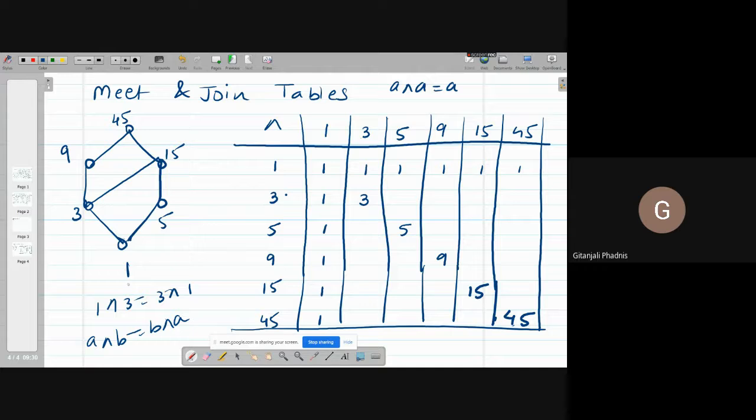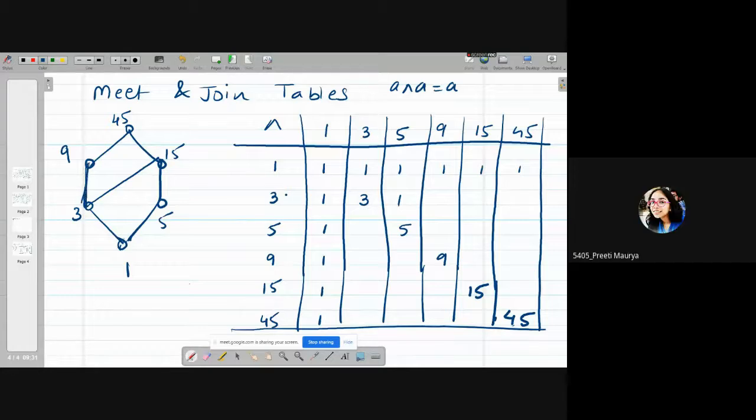Yesterday also I showed you that if there is some other element, suppose below 1 I have some other element, say 0, in some kind of Hasse diagram, then there are two common lower bounds of 3 and 5: 0 and 1. But 0 is also less than or equal to 1. So which one is the greatest lower bound? 1. Right now there is only one element, so it is 1.